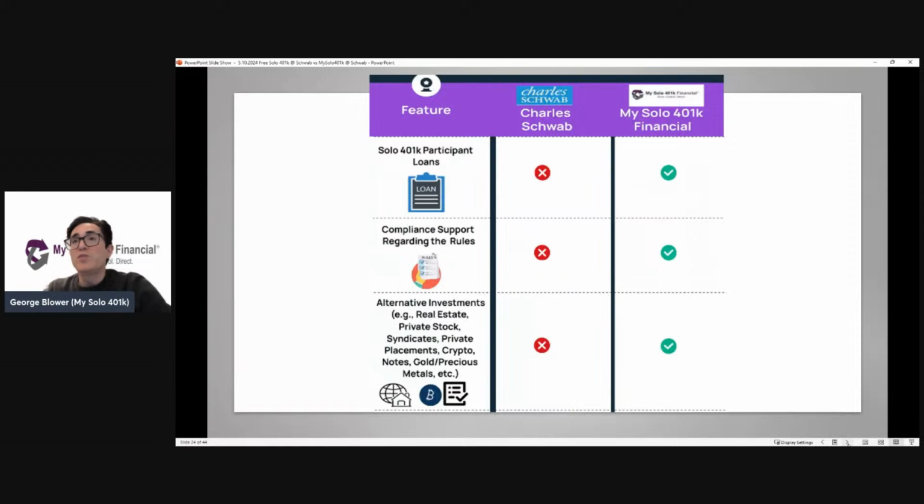Alternative investments. Our plan allows for true alternative investments, right? Real estate, private stocks, syndicated transactions, precious metals, crypto, et cetera, whereas Schwab's plan doesn't. And you're going to be limited to the brokerage type investments that you can invest in at Schwab, right? Like a mutual fund, et cetera.